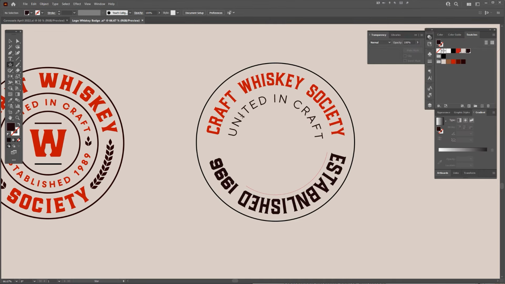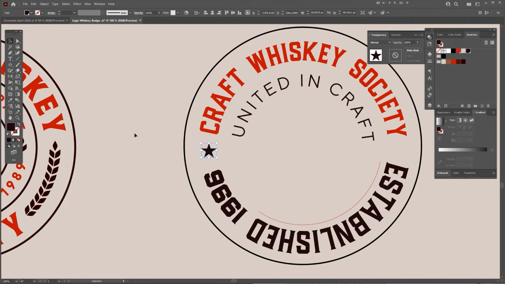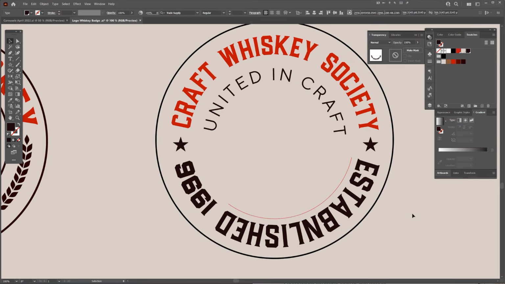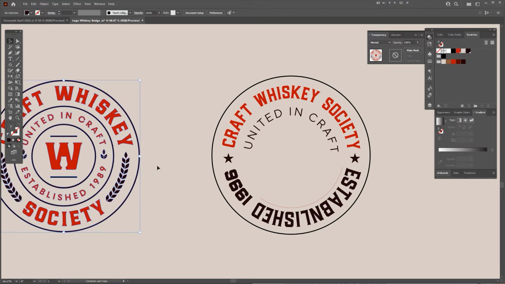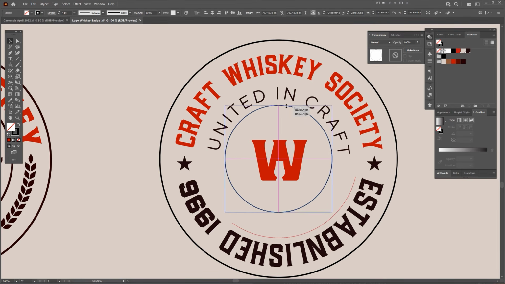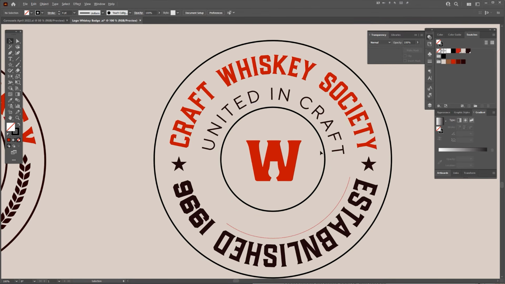And then maybe I want to add some shapes. I'm just going to add a quick star here. Feels like the Wild Wild West a little bit. And there you have it. I'm just going to grab the icon here, like this, copy paste this one, and scale that in like that. And there we have it.